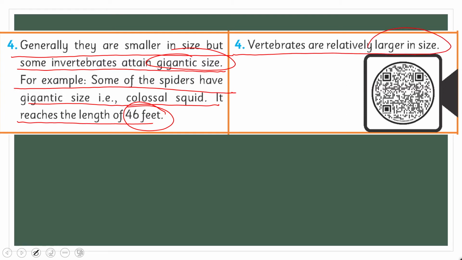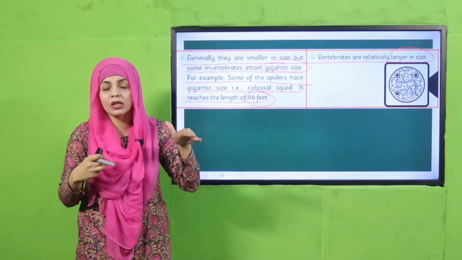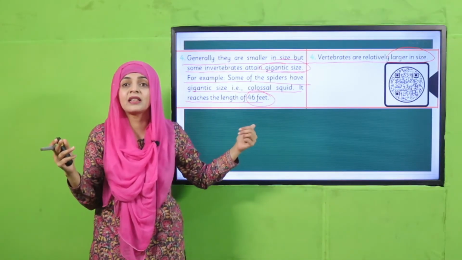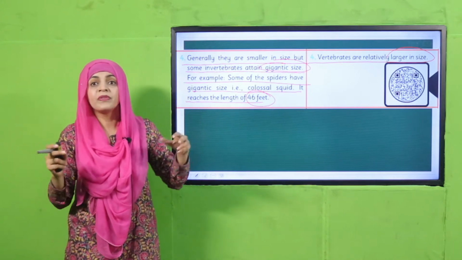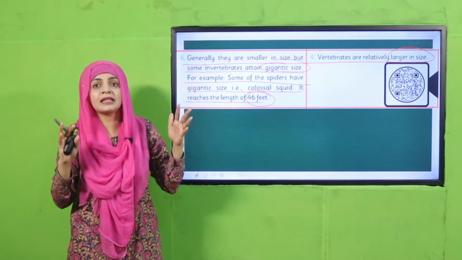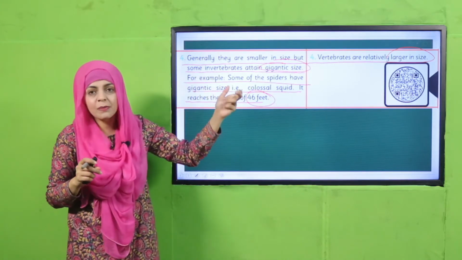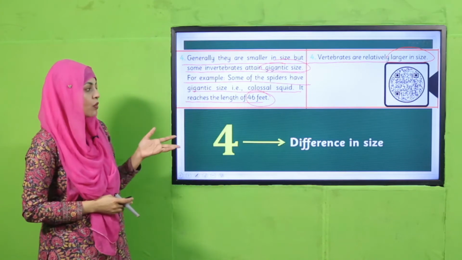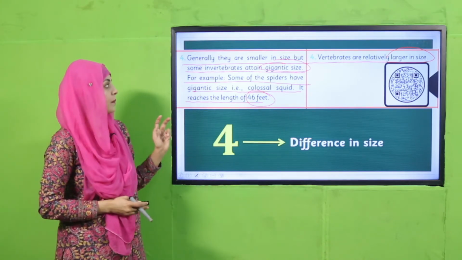We usually consider invertebrates to be smaller in size, and usually they are. But some invertebrates, in which the backbone is absent, become huge. They attain quite a large size, just like the giant squid. 46 feet is very large, they grow to this size. And vertebrates are usually of large size. So this is the difference in size.